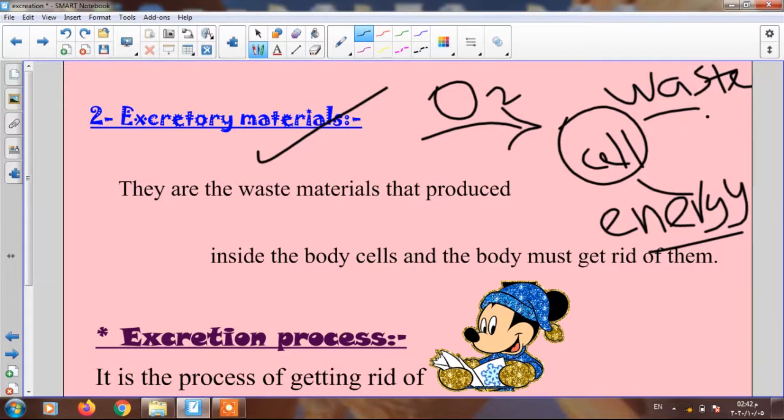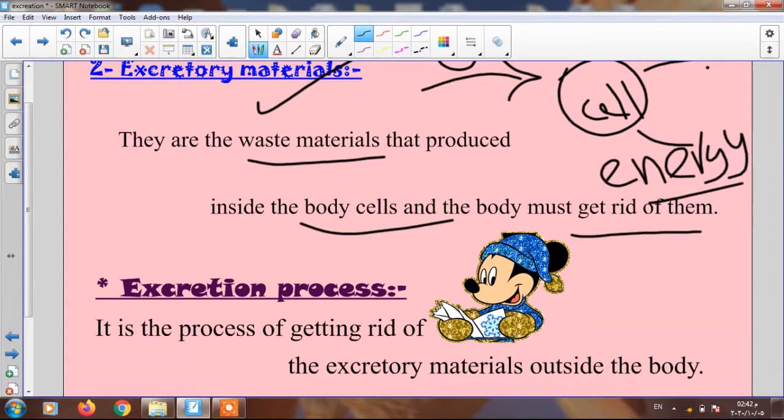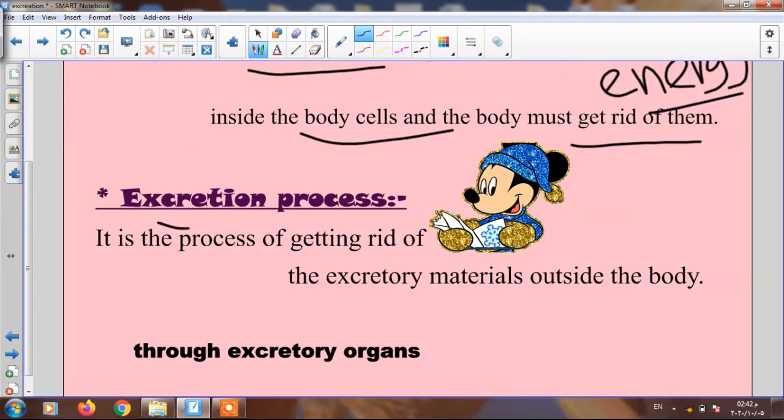So now let's define excretory materials together. They are waste materials that are produced inside the body cells, from area junior 6, from burning the digested food by oxygen. Okay? And our body must get rid of them. This process, what I said now, the name of this process is called the excretion process.